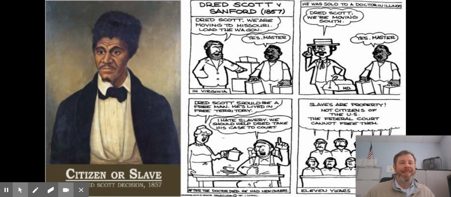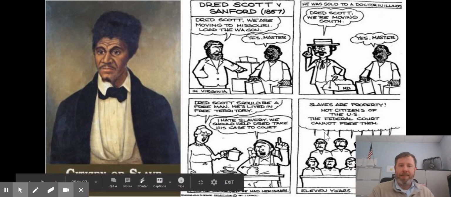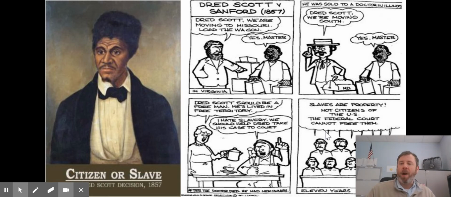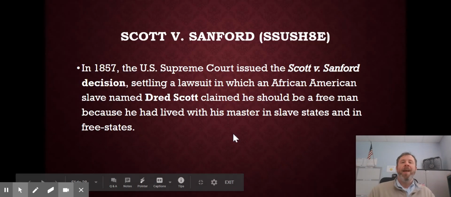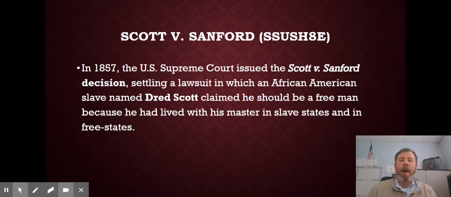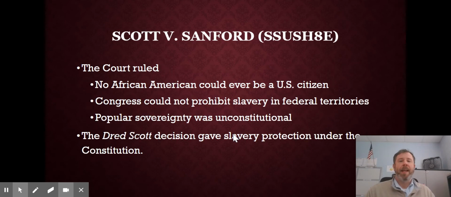Slaves cannot be citizens of the United States. You can't have property be a citizen. You can't have both. That's not the way it works. Our Supreme Court says in the Dred Scott versus Sanford case that slaves are property. Therefore, slaves cannot be citizens. Therefore, the Supreme Court is saying it doesn't matter where you live, Congress, you cannot prohibit slavery in federal territories.